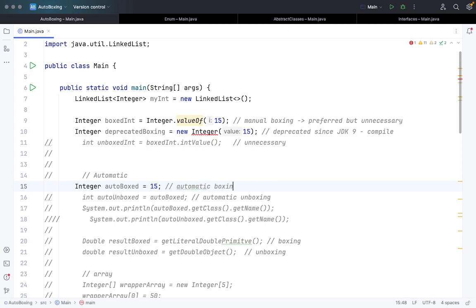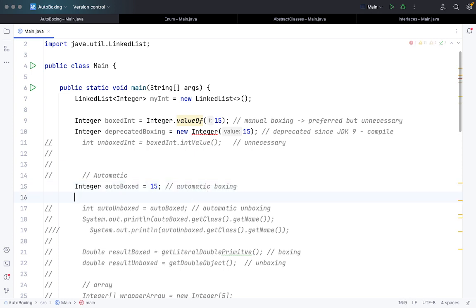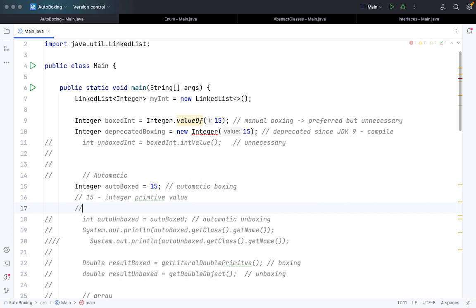Automatic boxing. Here I am trying to pass 15, which is an int value, an integer primitive data value, and an autoboxed value is basically an object, an instance of the integer wrapper class.